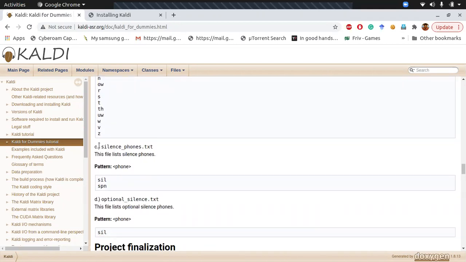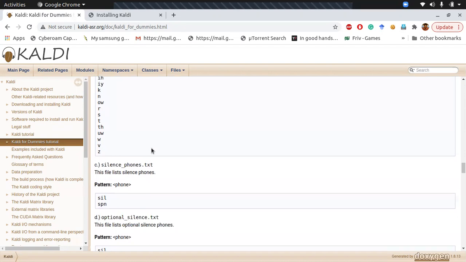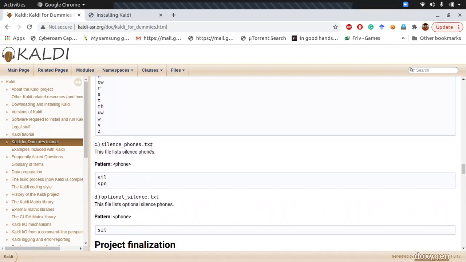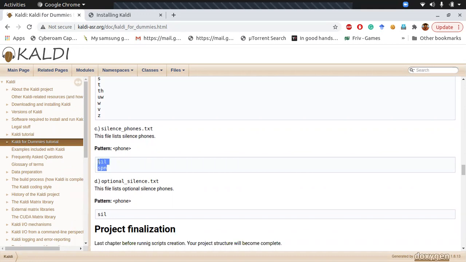We then need to give some silence phones as well. These are the list of silence phonemes. But basically we don't keep any phones as silence, because each and every piece of data is important for us. So we just give them SIL and SPN, these two silence phones, because sometimes there are spaces or silence. We also need to give an optional silence text.